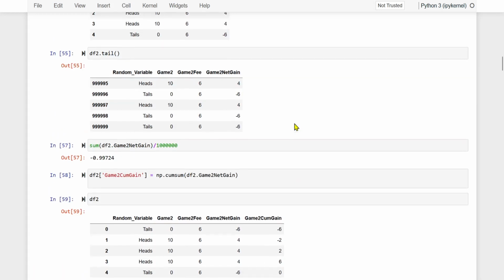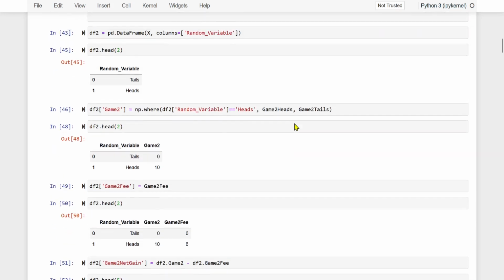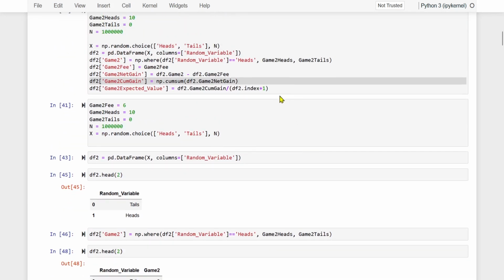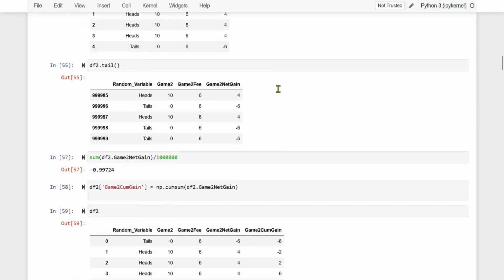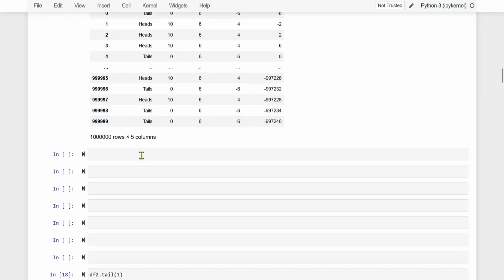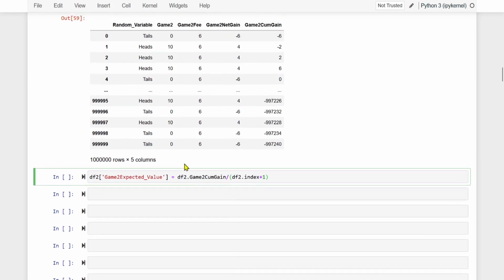Next, what we will do is we will start calculating expected value for each and every row. How that is done? Let us bring that line. It is already written. Okay. See here. What does this do? It says df2 cumulative gain. This gain we will divide by the flip count.